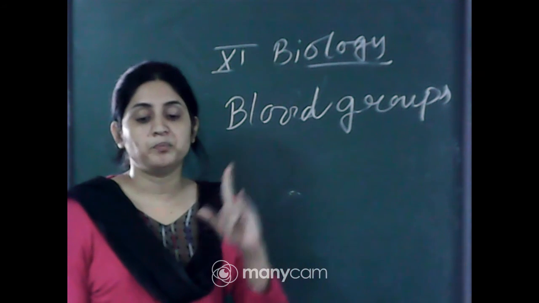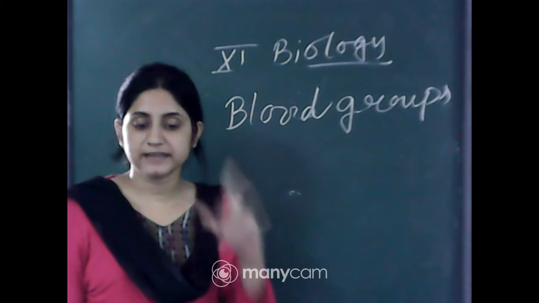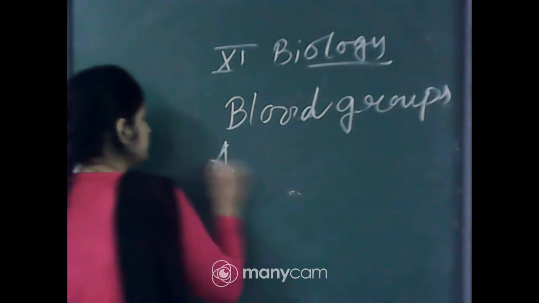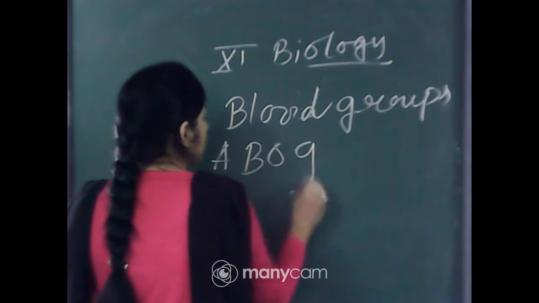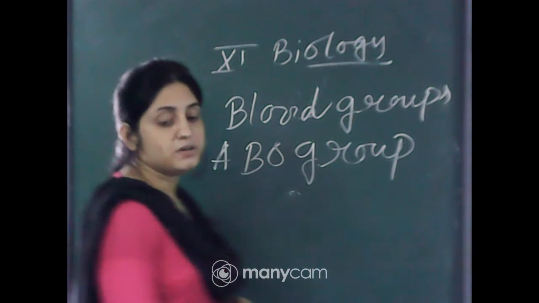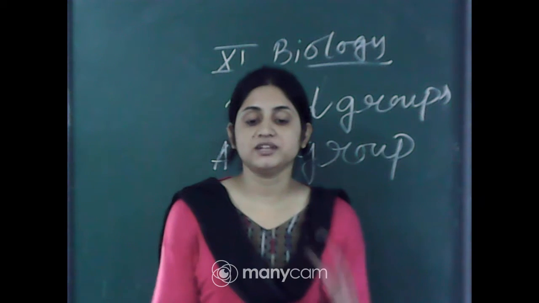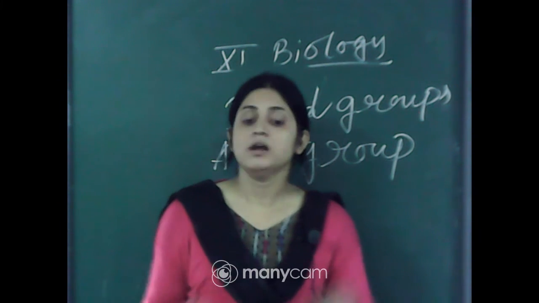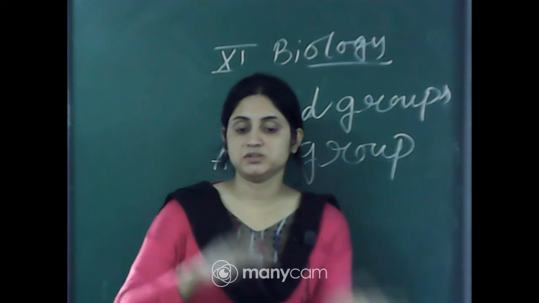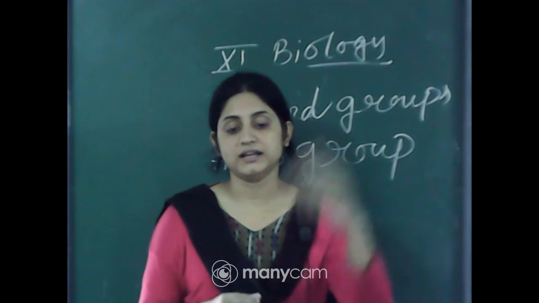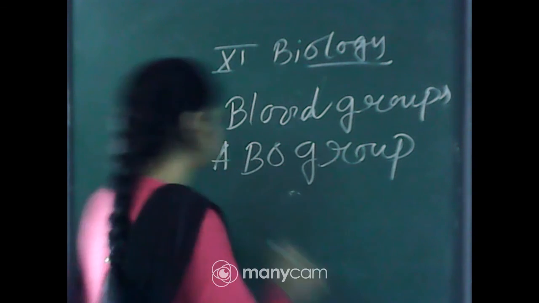The most important 4 types are A, B, AB and O, the ABO groups. The RH factor depends on the antigen and antibody. The blood groups A, B, AB and O can be A positive, A negative, B positive, B negative, depending on whether the RH factor is present or not, RH positive or RH negative.